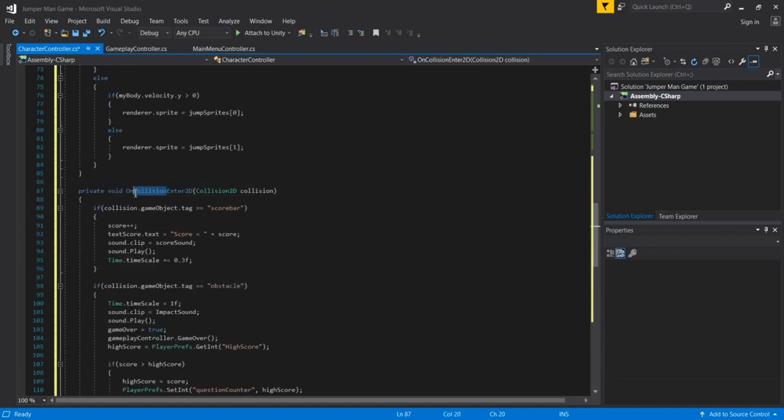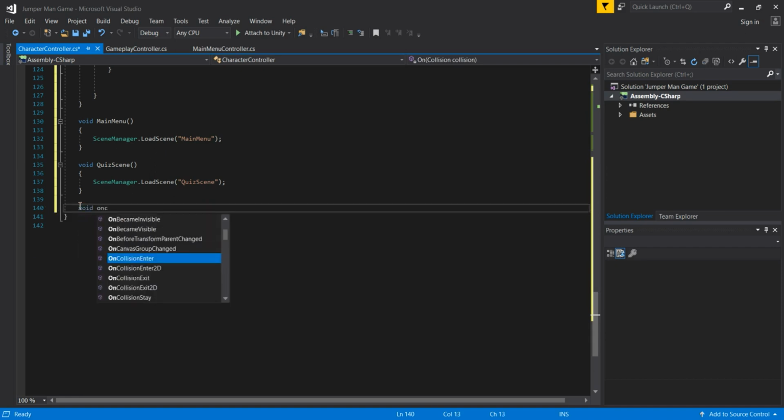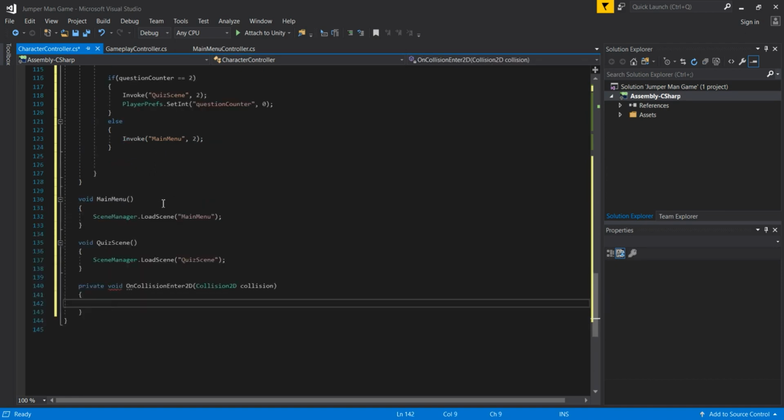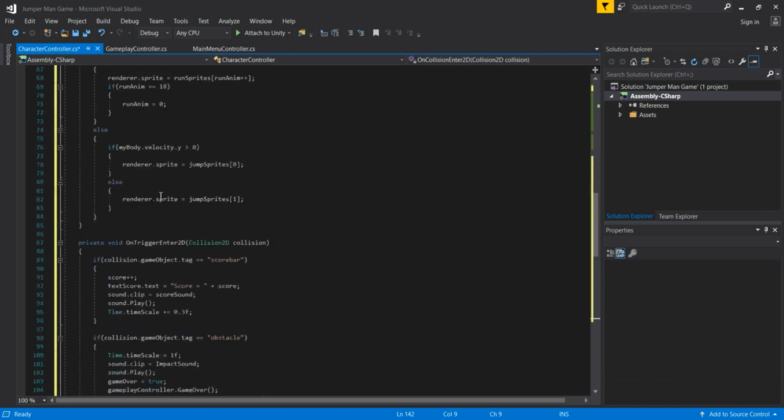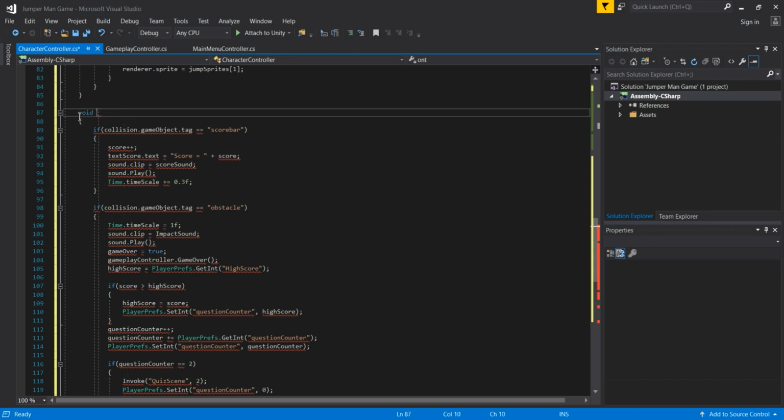We passed here on collision enter, but there is actually on trigger enter 2D. So guys, I made a mistake here. So there is on trigger and then enter 2D, and then there is on collision enter 2D. So I will one more time delete this and create here on collision and then enter 2D, but actually when we go here, I will delete this and create on trigger. So on trigger enter 2D. I don't know why this doesn't give me autocomplete, man.